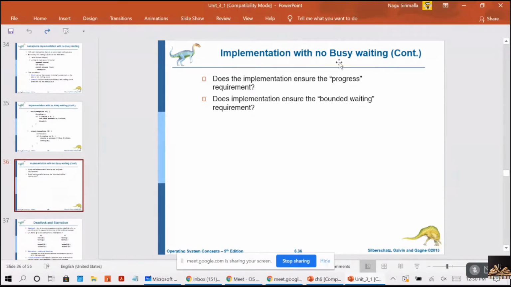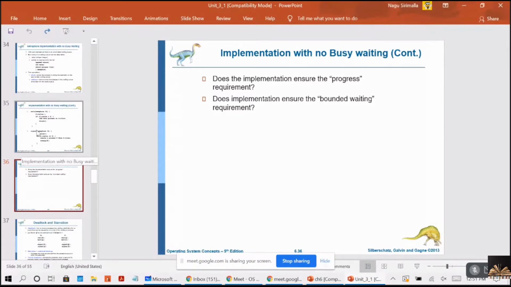So, implementation with no busy waiting. Does the implementation ensure the progress requirement? Does the implementation ensure the bounded waiting requirement? So these two, we try to solve this if we implement the semaphores with no busy waiting. The progress requirement means the first conditions we checked: progress, bounded waiting and mutual exclusion, right? So can we achieve that or not? Yes, we can do that.